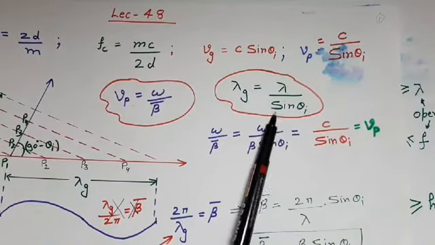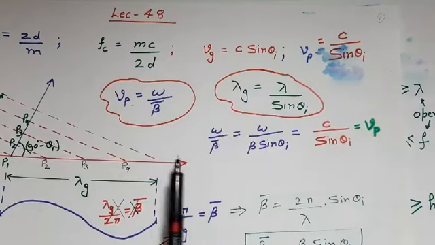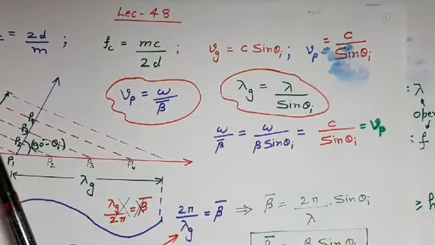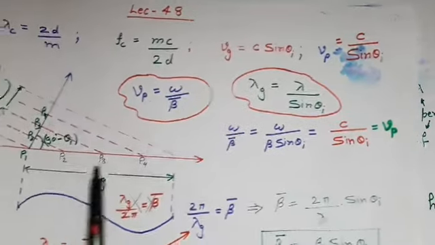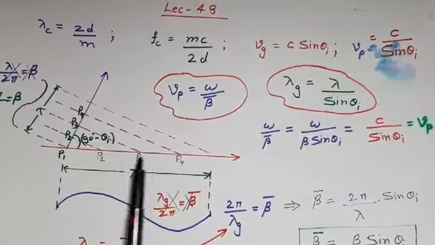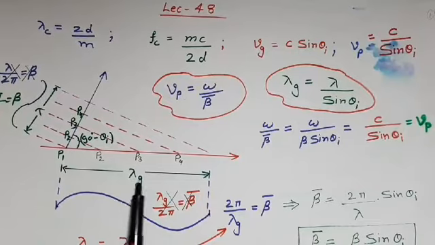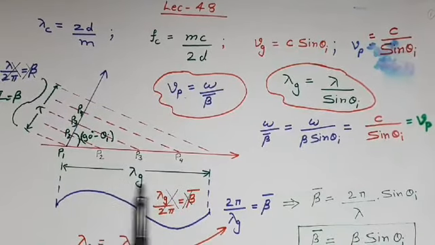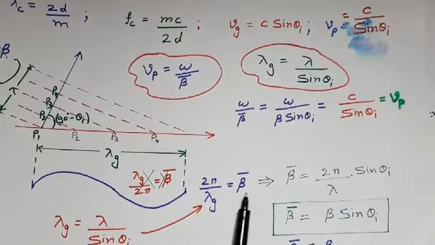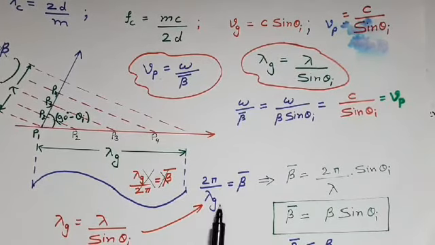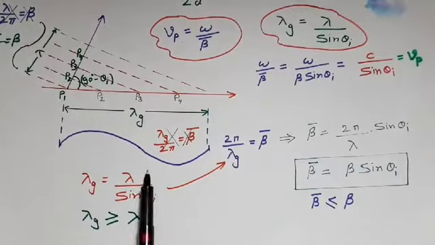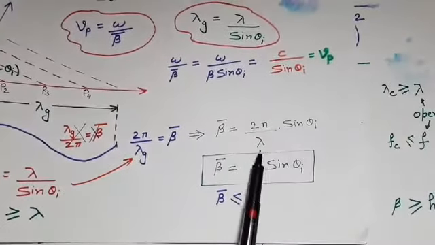Now if we talk about phase constant, then in this direction phase constant would be 2 pi upon lambda, because in this direction wavelength is lambda. But in this direction, that is in z direction, wavelength is guided wavelength, that is lambda g. That's why in this direction phase constant is denoted by beta bar, which will be equal to 2 pi upon lambda g. Lambda g can be replaced with lambda upon sin theta I, and then 2 pi upon lambda can be replaced with beta.